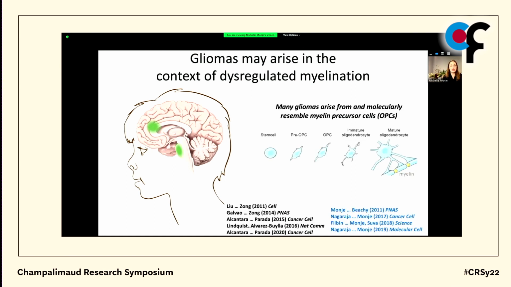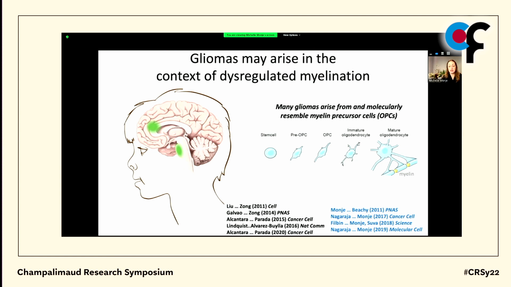And these observations are concordant with findings from my laboratory and from many others that these glial malignancies we've traditionally thought of as astrocytomas in fact appear to arise frequently from precursor cells in the oligodendroglial lineage, either early oligodendrocyte precursor cells or just less committed cells that are going to go down this oligodendroglial lineage.